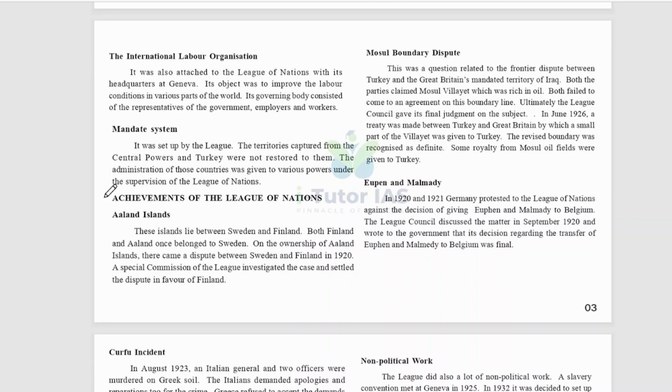Mandate system. It was set up by the League. The territories captured from the Central Powers and Turkey were not restored to them, and the administration of those countries was given to various powers under the supervision of the League of Nations.